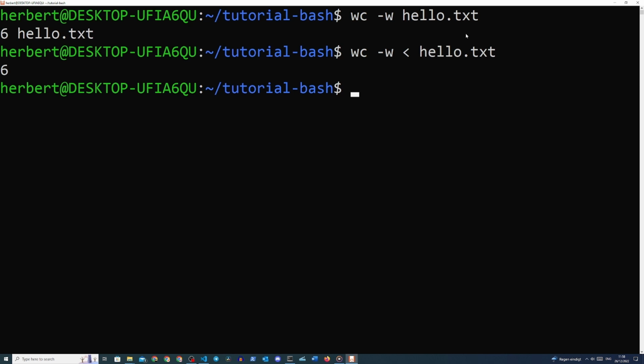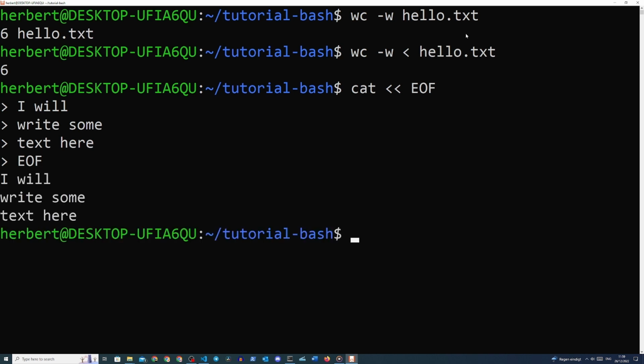Let's have a look at how this would work. So we type in cat space double lesser than symbol EOF. Now we see that the command line waits for input. So we can keep writing lines of text here, and let's write some text, creating a new line with the enter key, and we'll type in I will enter, write some, enter, text here, enter, and now we close it with the first word we supplied, and we type again EOF. And now we should see the text that we wrote here between the two EOF statements.